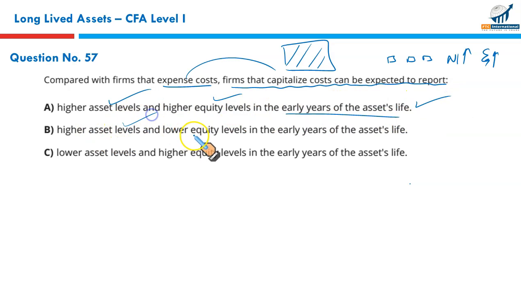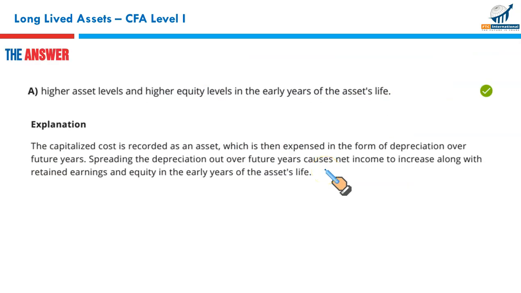Higher assets level, yes. Lower equity, wrong. Lower assets, lower equity, wrong. So that makes A the correct option, and A is the right answer.